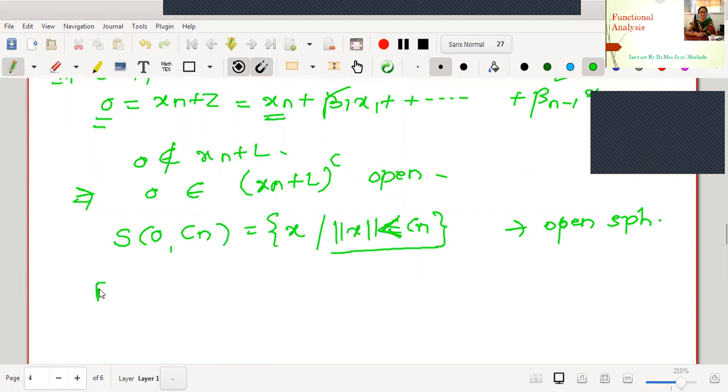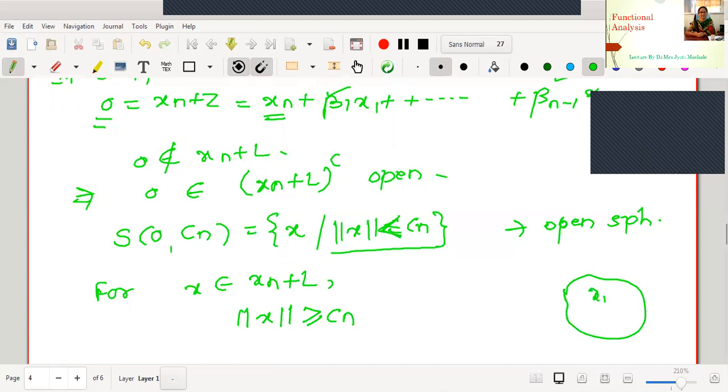Then what about the condition for the elements in xn plus L? May I say exactly the reverse will hold. Therefore, for any x in xn plus L, may I write norm x is greater than or equal to Cn. Okay, just have a look.